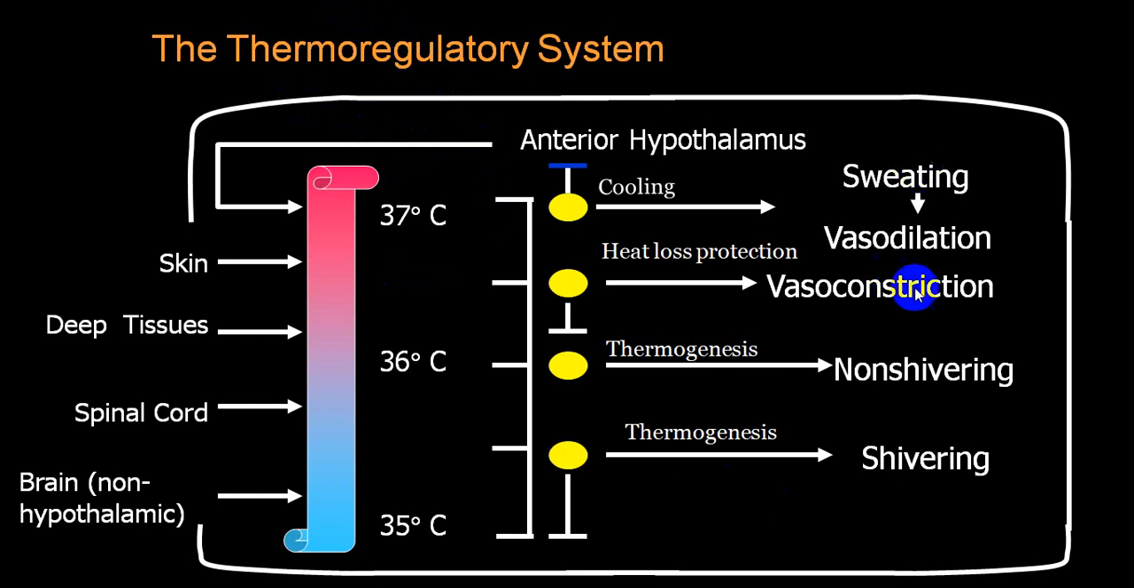These are the mechanisms of thermoregulation: sweating, vasodilatation. You have heat preservation by vasoconstriction, heat production by shivering, and heat preservation by non-shivering. And this is done by skin, deep tissue, spinal cord, and brain. These are the tissues, or the centers, which take part in heat regulation.